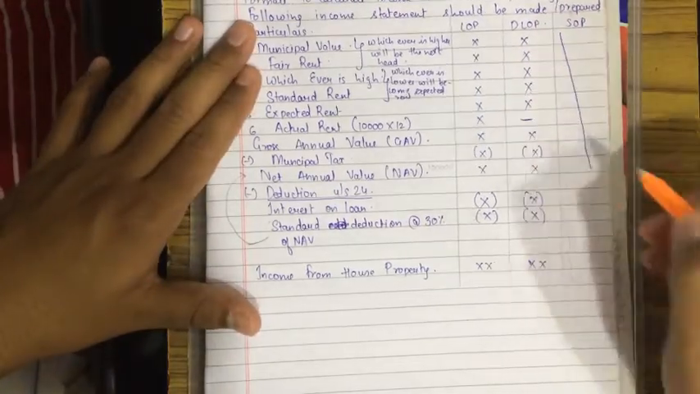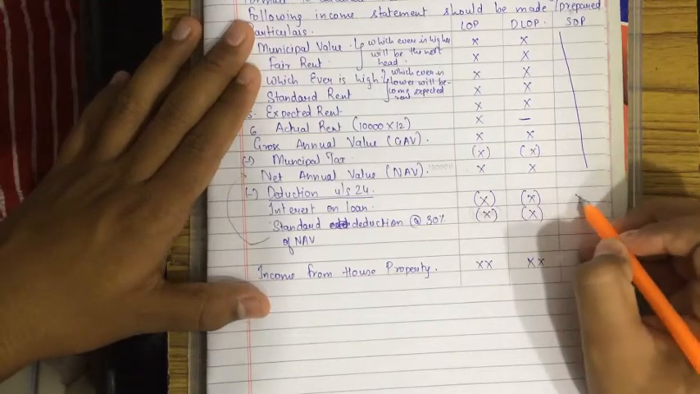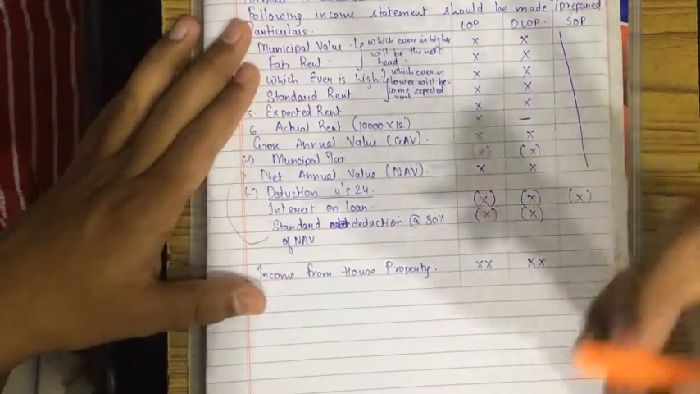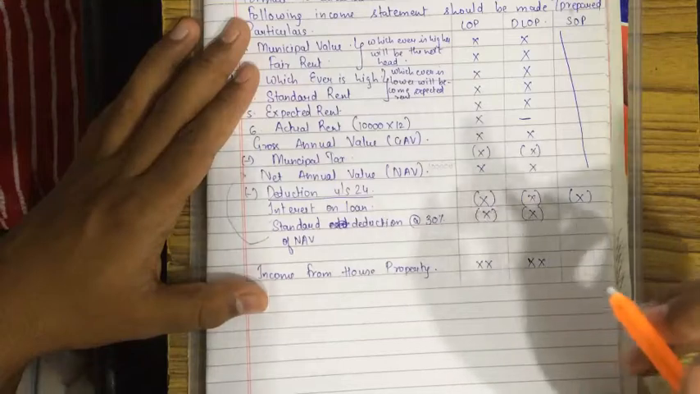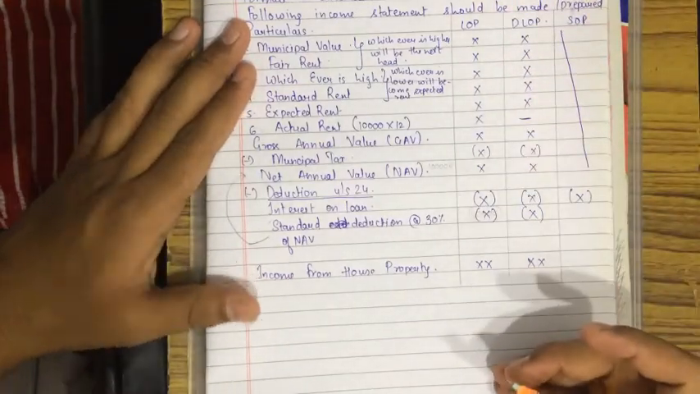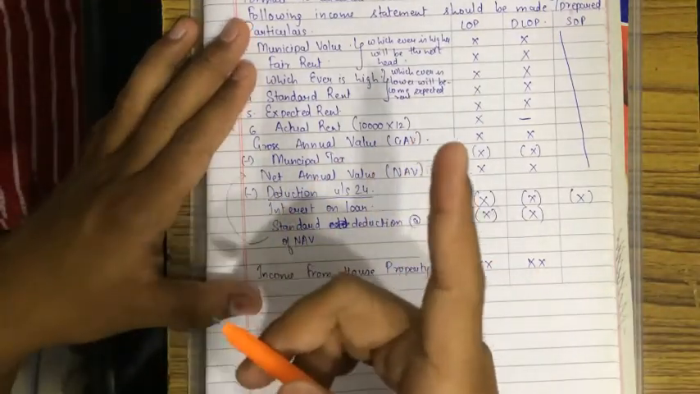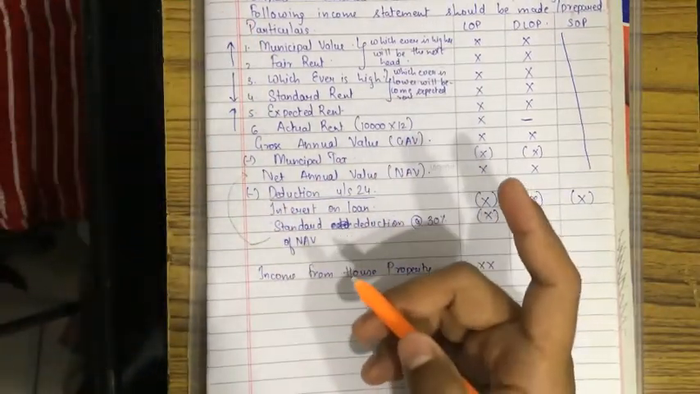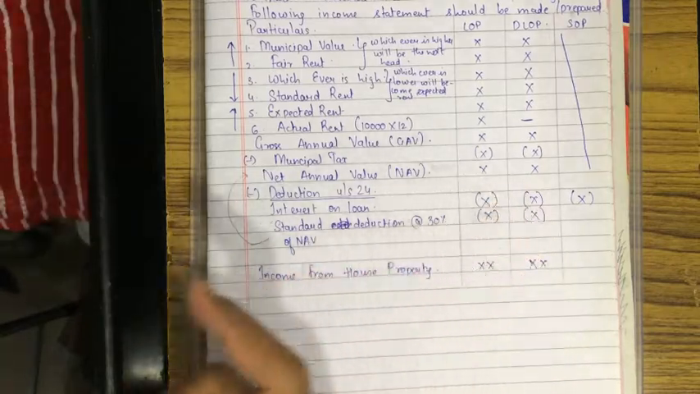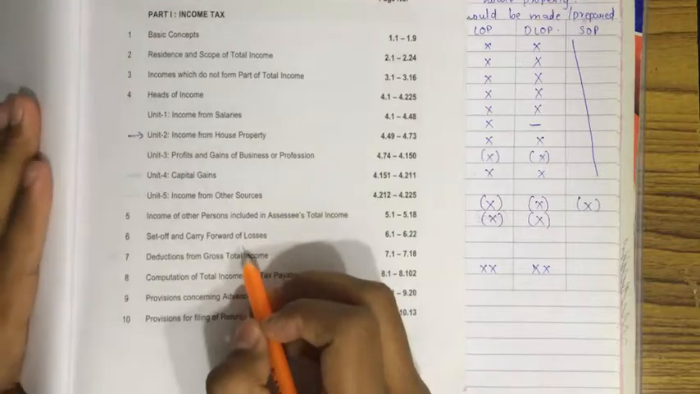SOP will be nothing. Only you can get deduction for interest on loan, because you may have taken one flat and you have taken it on loan. So you can take deduction, and on calculating income statement, the total income statement, as I taught in my previous lecture, I taught set off and carry forward to you all.